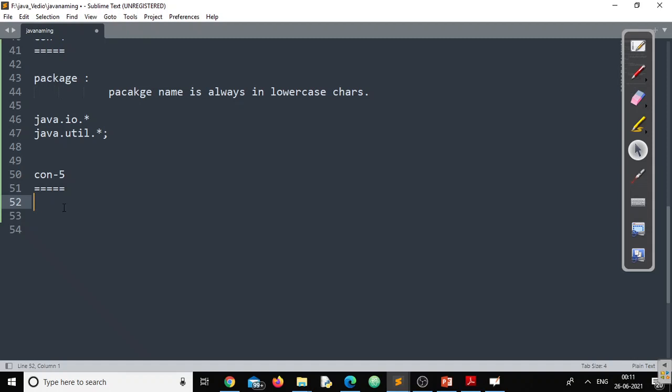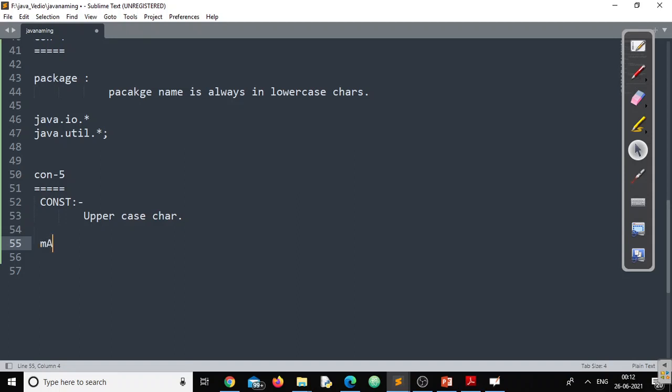And the last one, we should cover constants, built-in constants. Remember, the built-in constants in Java are always represented in uppercase characters. Yes, you heard it right. All the constants provided by your Java environment are always represented in uppercase characters.